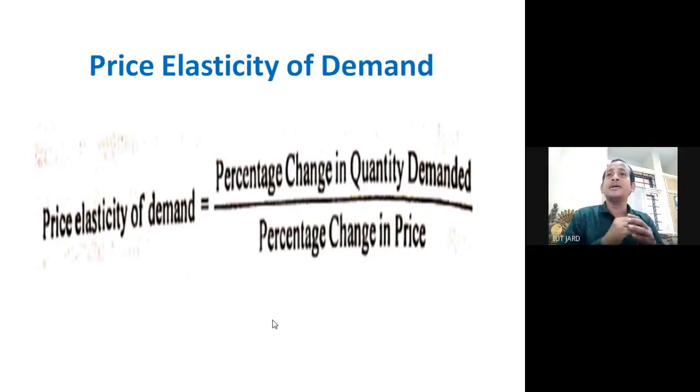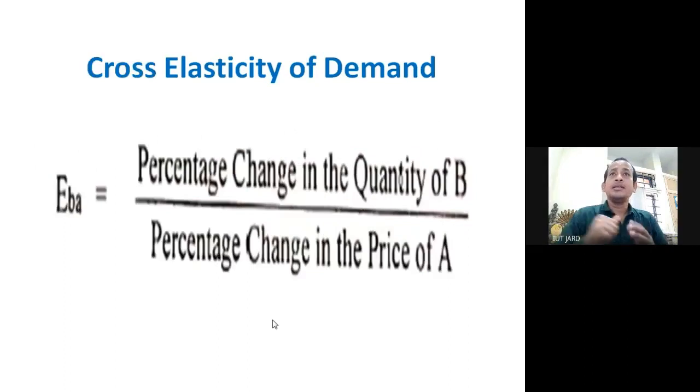Moreover, we can say that price elasticity of demand may be calculated by dividing the percentage change in quantity demanded by the percentage change in price.